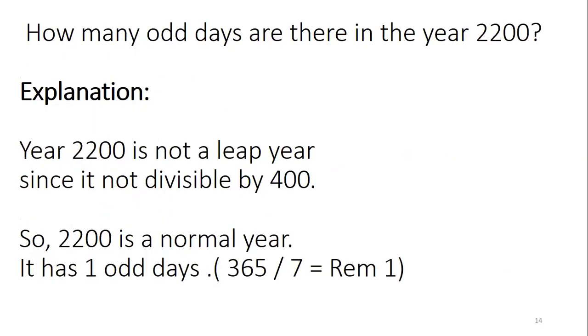How many odd days are there in the year 2200? They are not asking how many odd days are there till 2200, but in the year 2200. So 2200 is not a leap year because it's a century year, which should be divisible by 400. It is not divisible by 400, so it is a normal year. A normal year has 365 days. So 365 divided by 7, the remainder is 1 day, 1 odd day.